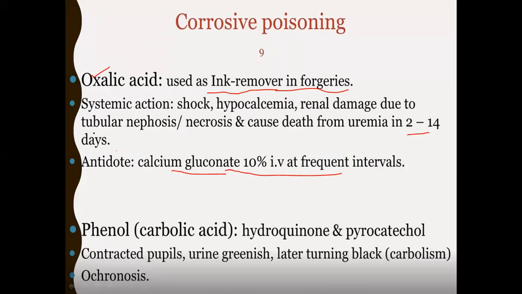So next we are going to study carbolic acid. Okay. So it contracts the pupil. Greenish urine is seen in carbolic acid poison, and this green later will turn into black, carboluria and ochronosis.